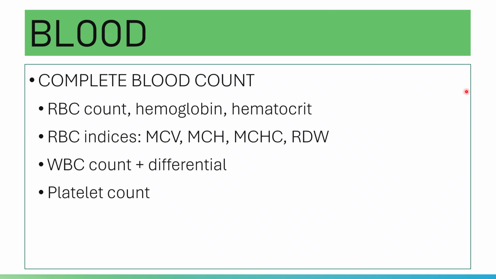Your MCV is your mean cell volume, or mean corpuscular volume. Your MCH is your mean corpuscular hemoglobin, your MCHC is your mean corpuscular hemoglobin concentration, and your RDW is your red cell distribution width.